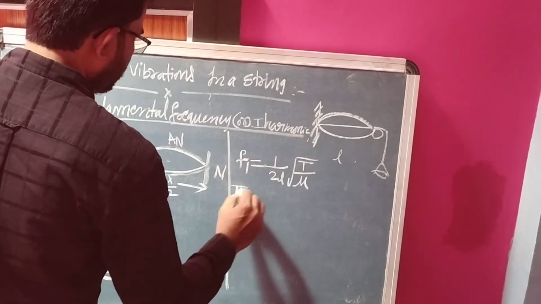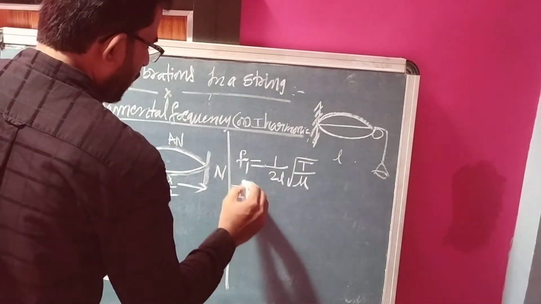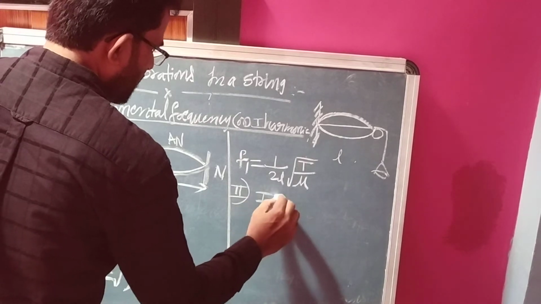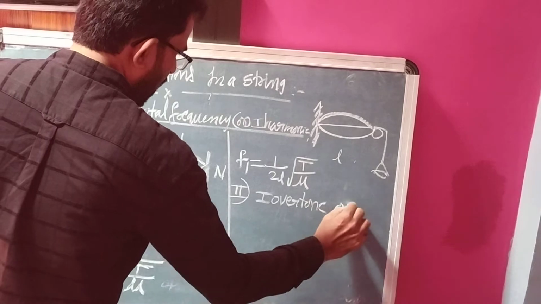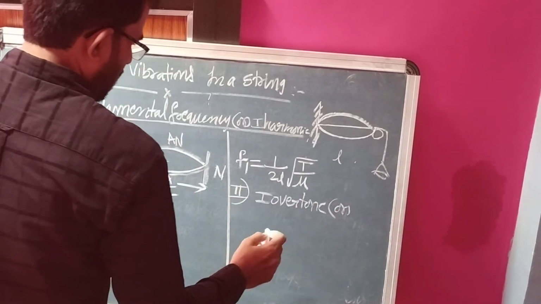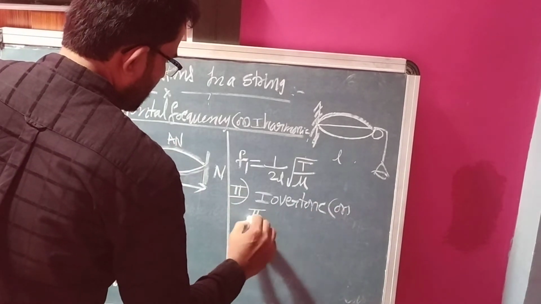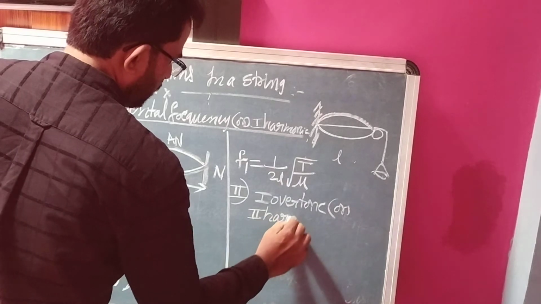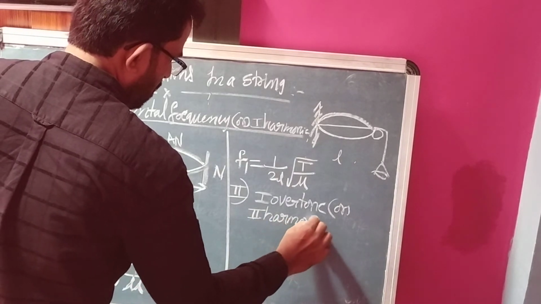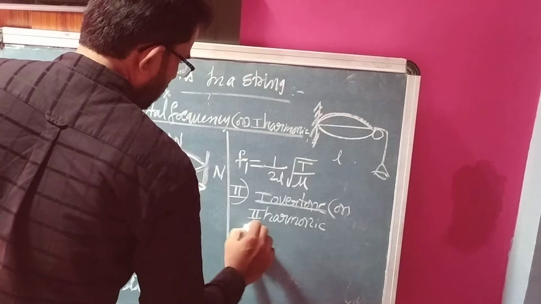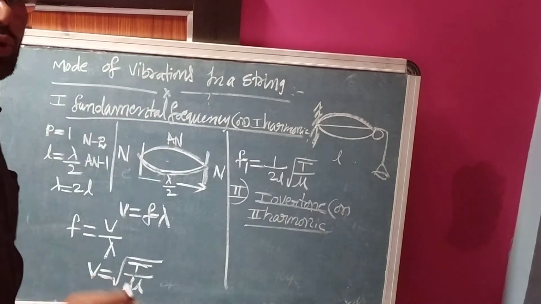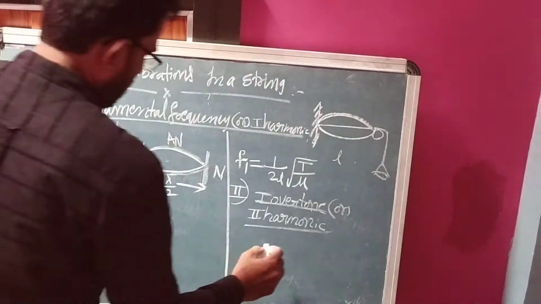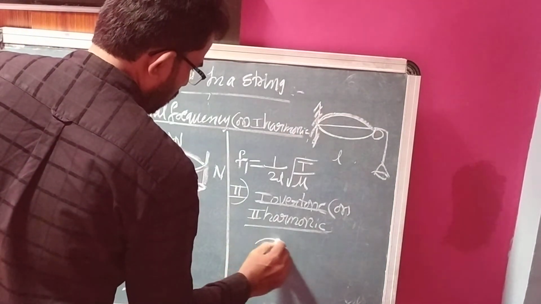Second one is first overtone, or second harmonic. In the first overtone, two loops are formed.